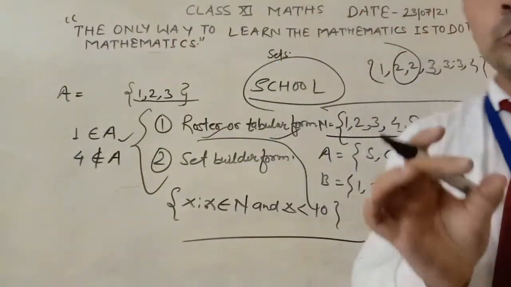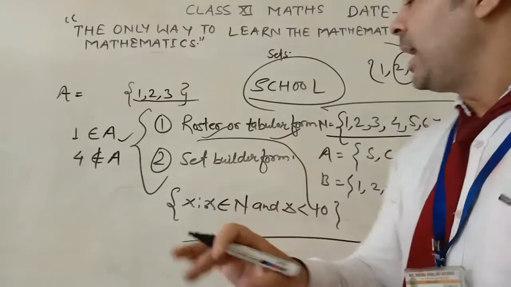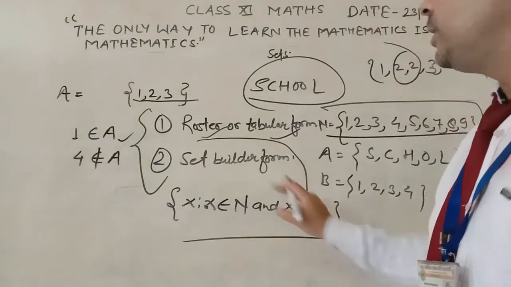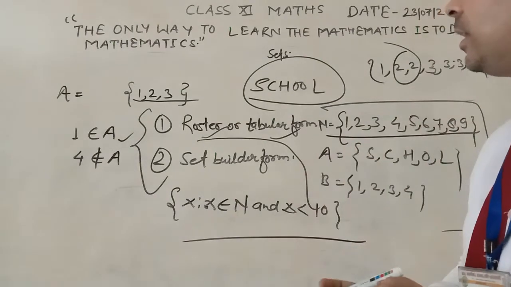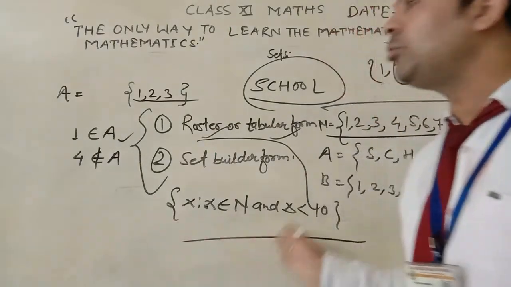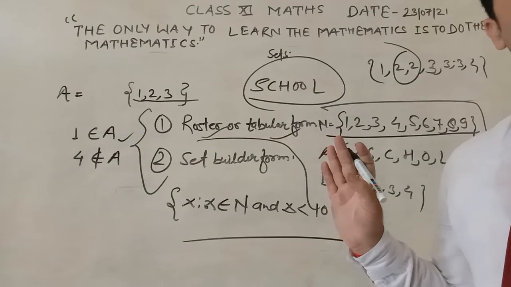You have to use x such that x, and then use the criteria. If you are asked to write it in set builder form, you have to write it like that.